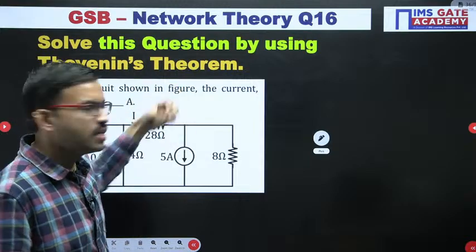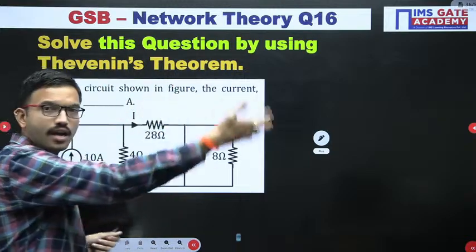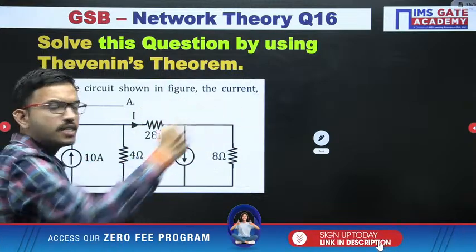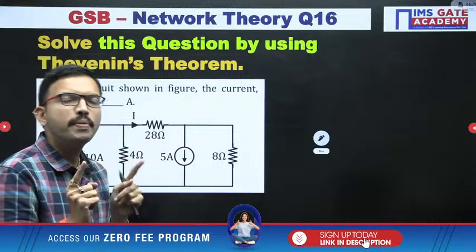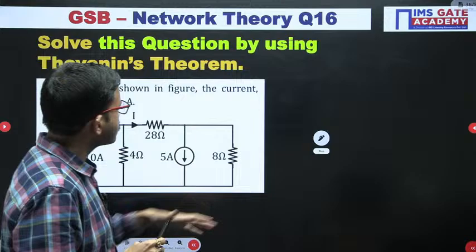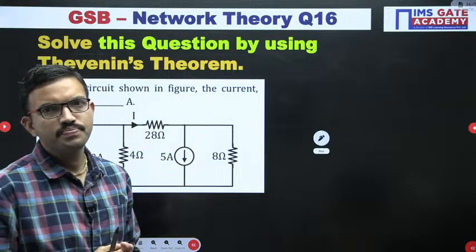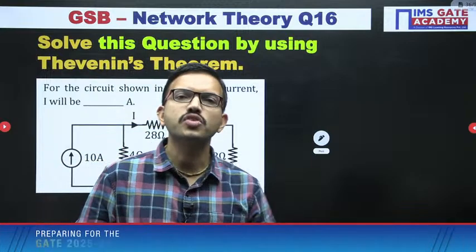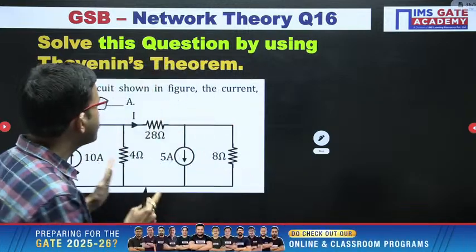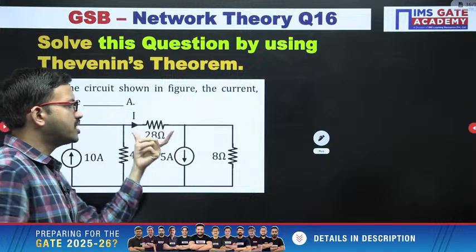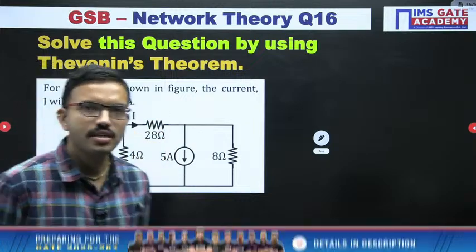This is the load. You can connect this load at the last. Now the moment when you remove the load resistor, then terminals become open. So across the open circuit terminals, you can find out the Thevenin's equivalent circuit. Similarly, we will solve the same question in the next method, that is the Norton's theorem as well. After that, for the Thevenin's equivalent circuit you are getting, you can connect this load resistor and then you can find out the current value.